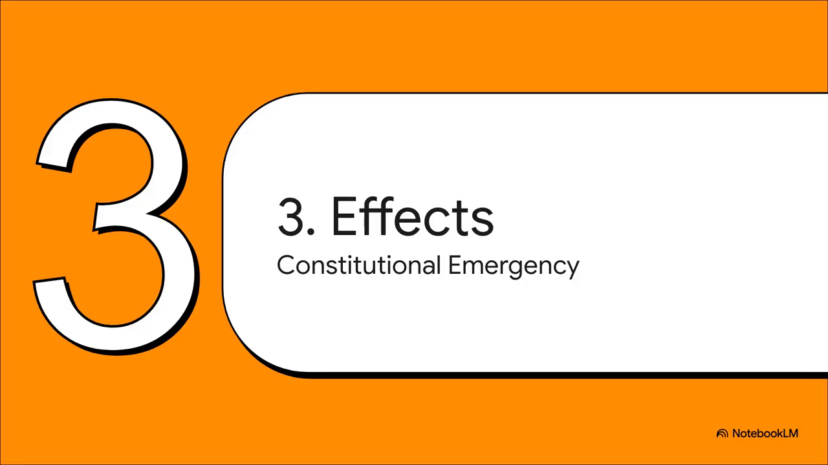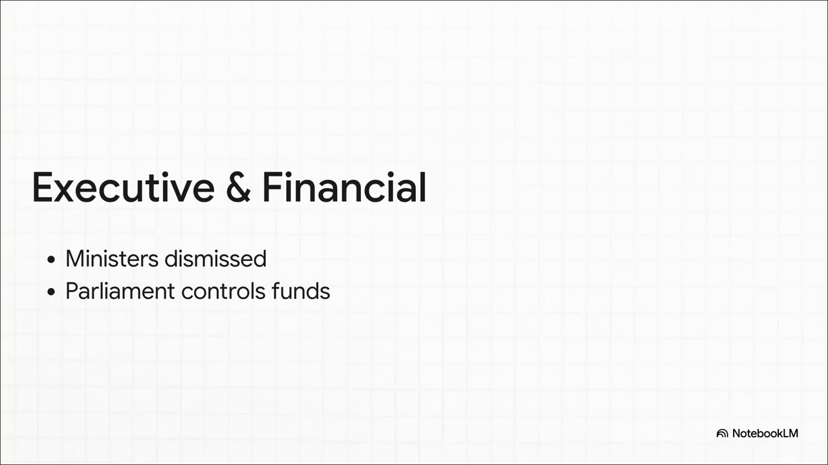Section 3. Constitutional effects of emergency. Open a new subsection here to categorize the specific consequences. First, executive and financial effects. State executive power is exercised by the president through the governor. Council of Ministers is dismissed. Parliament controls state finances. When Article 356 is invoked, understand this. The elected state executive is wiped out. The dismissal of the Council of Ministers is a drastic step, and it creates a direct, uninterrupted line of control from the center right down to the state secretariat. The governor effectively becomes the real executive authority.